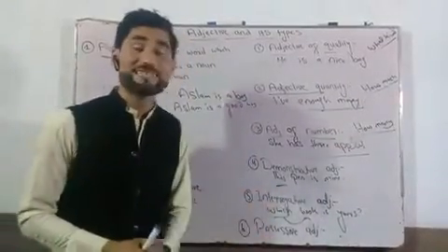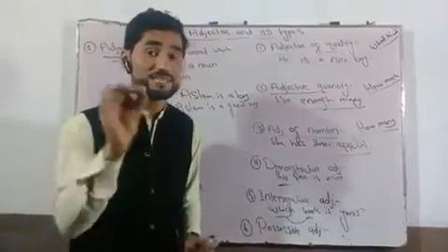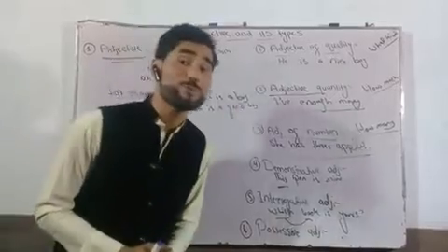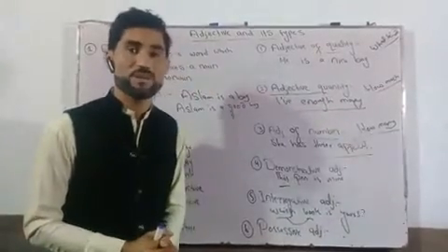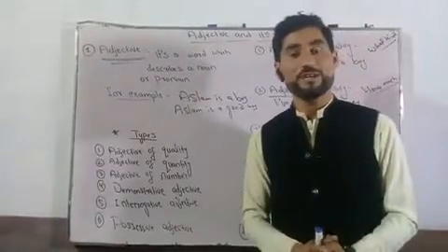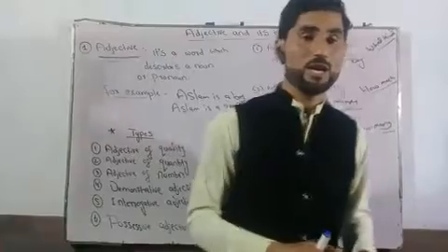If I say this pen is mine, this is a demonstrative adjective. If I say this is my pen, this is a demonstrative pronoun. If I say which book is yours, this is an interrogative adjective. If I say which is your book, this is an interrogative pronoun. Got it? This is the main difference between interrogative pronoun and interrogative adjective.